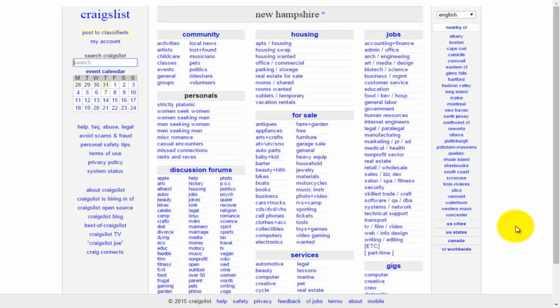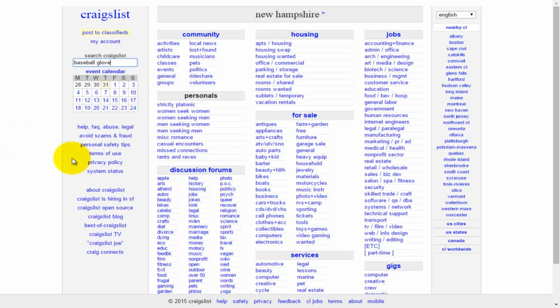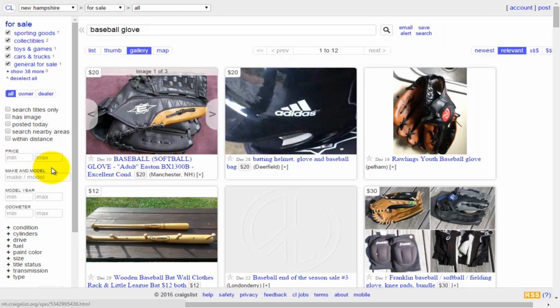Okay, so not only will Craigslist have the nearby cities, it'll have listings here for what it is you're looking for. In this particular case, we started out with baseball glove. Maybe if we put another baseball glove in here, we'll find all of the baseball gloves that are available here on Craigslist.